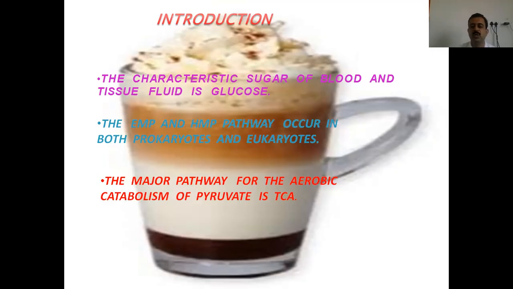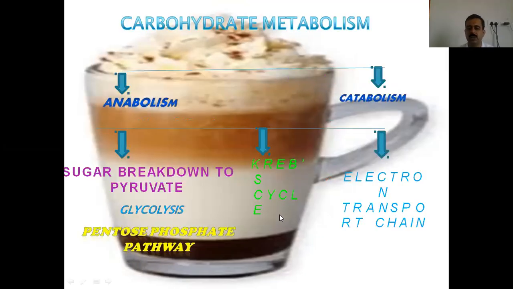Now, the major pathway for aerobic catabolism of pyruvate is the TCA cycle. This part we are going to deal with a little bit later. Now, carbohydrate metabolism is divided into two parts: anabolism and catabolism.